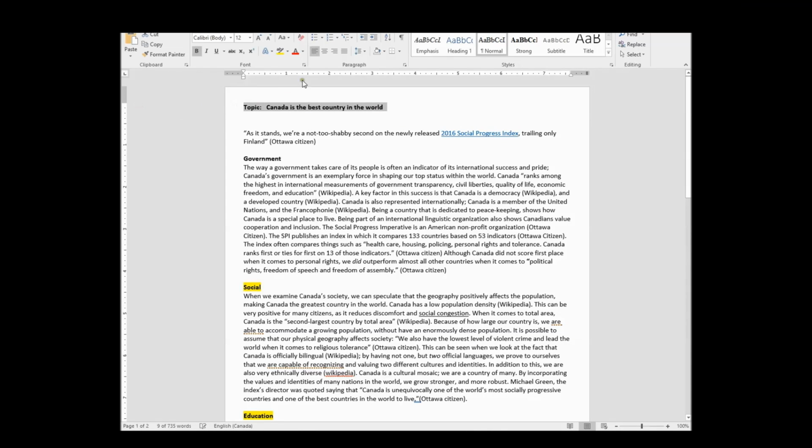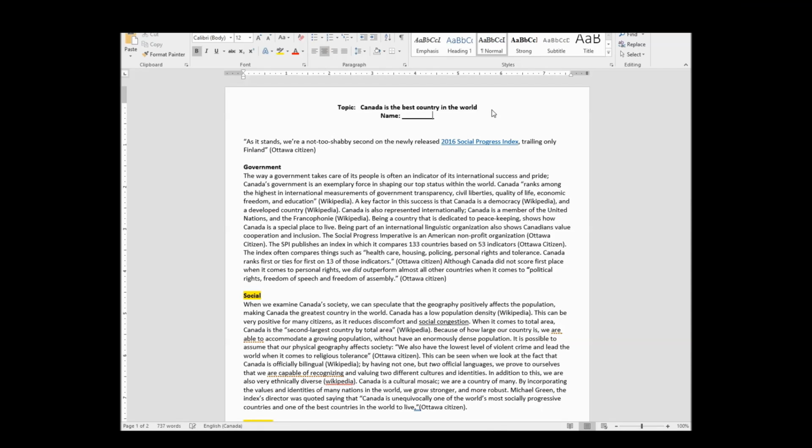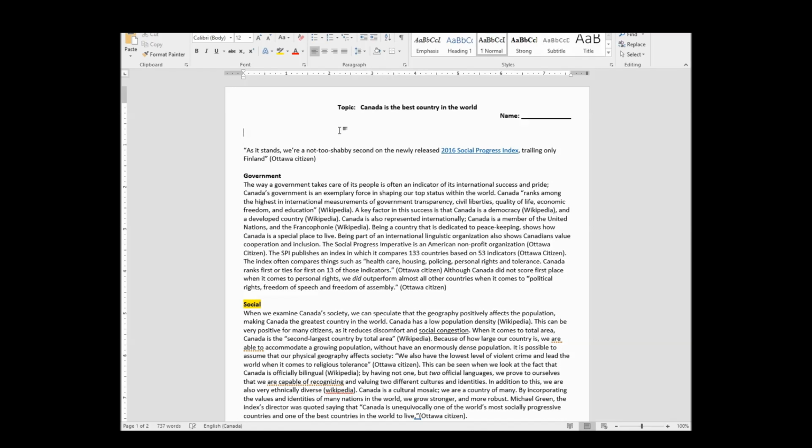Okay, so I might just move this right into the top of my page, and then have my name go here, the teacher's block, whatever it is. Only because I don't want it to be a guessing game. I don't want your teacher to have to ask, what is the topic of this essay? It should be pretty clear right away, and especially in the introduction, it should kind of stand out. So I'm going to write down what we need. We need to have our hook.